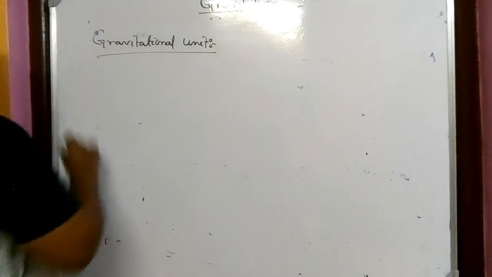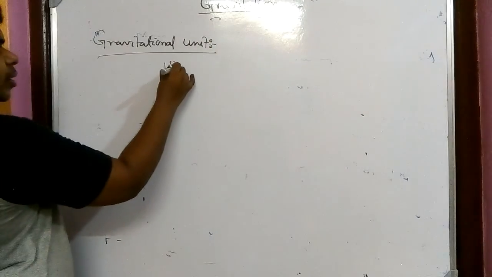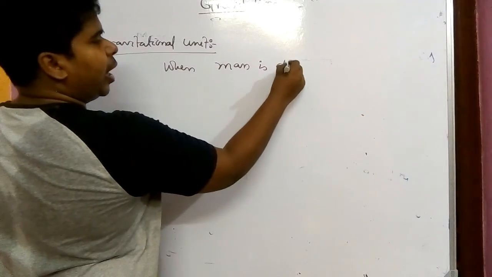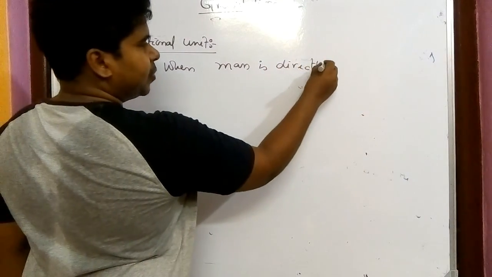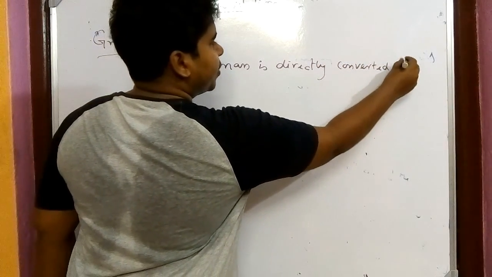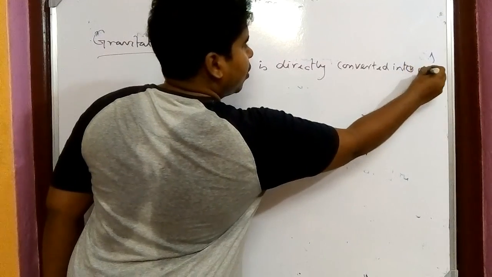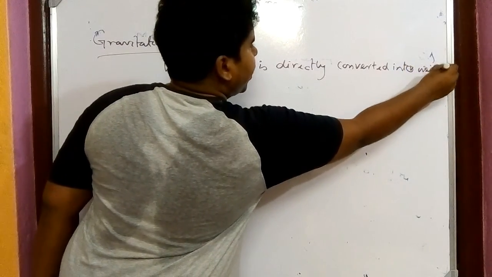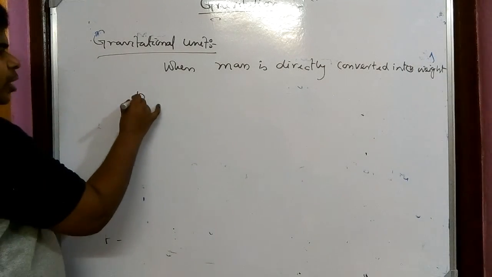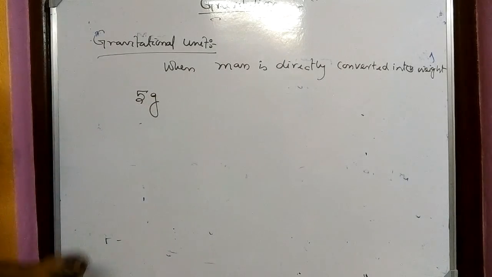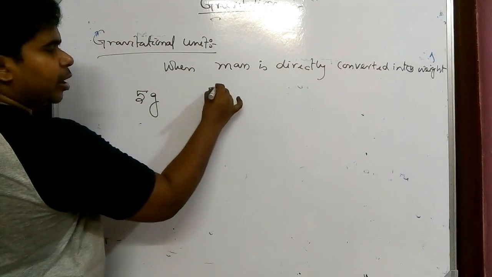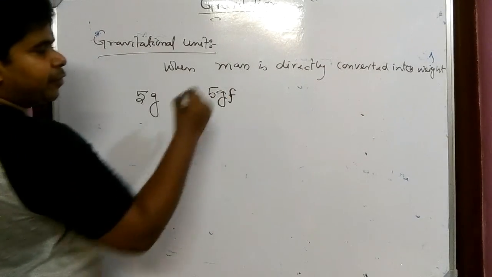It is a simple thing: when mass is directly converted into weight. Mass is directly converted into weight, right? If I am talking about a mass of 5 gram, how much weight does it give? Now the weight should be 5 gram force, gf.